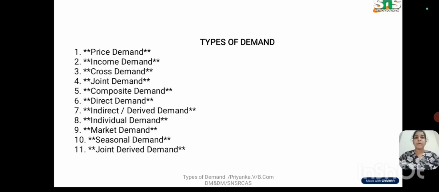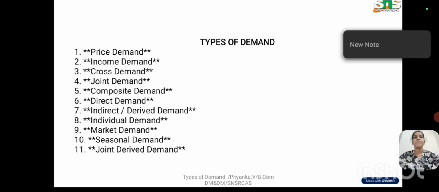Next is direct demand. Direct demand refers to the demand for goods that satisfy human wants directly. For example, if we want any direct product, we will be buying that. Examples are food, cloth, mobile phone, etc. A mobile phone we can buy online or offline, but online is also preferred. So food, cloth, mobile phone, etc. are direct demand. Next is derived demand. Derived demand is demand for goods used to produce other goods. An example of derived demand is that demand for wood increases because demand for furniture increases. So that is called derived demand.